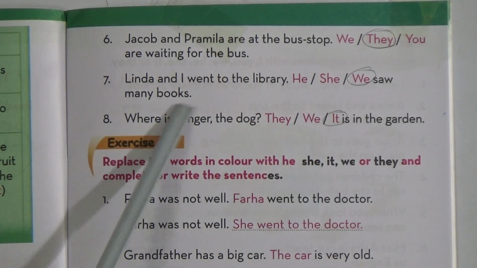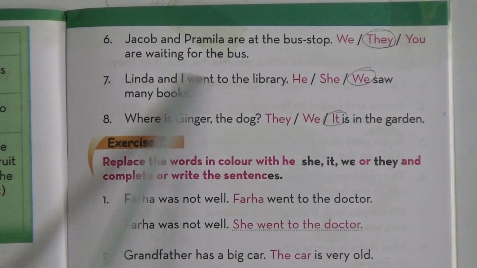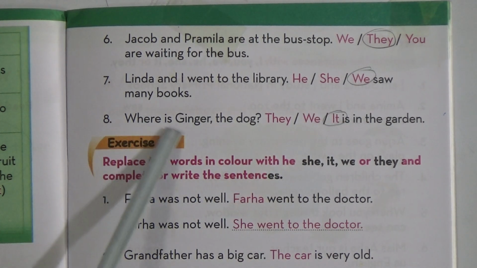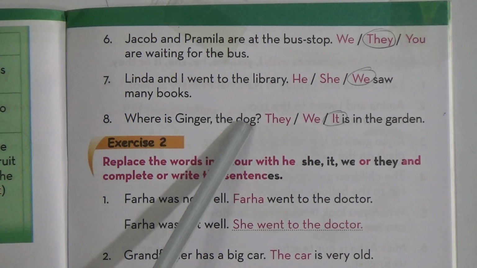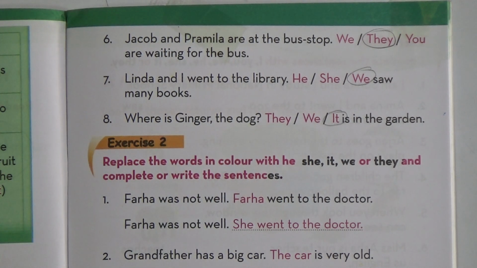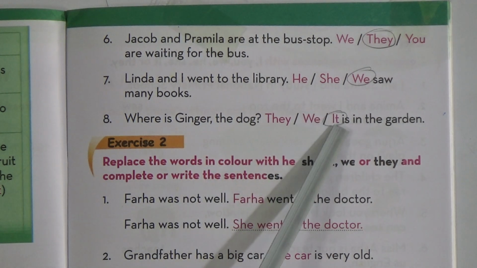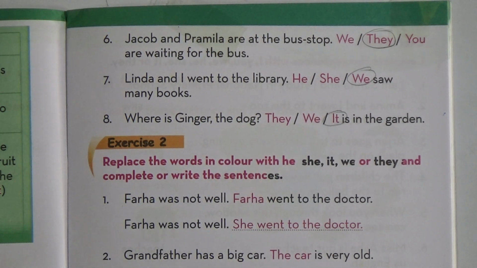We saw many books. Although I am included, so we would be used here. We. Number 8. Where is Ginger? The dog. Ginger is the name of a dog. Dear students, in your book at page 18, you have already learned that for the case of any animal, you have to use it. It is in the garden.